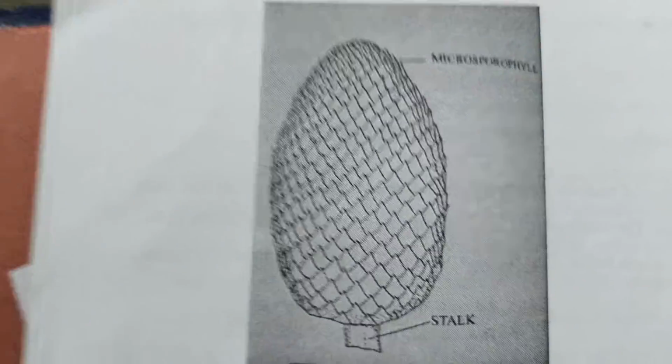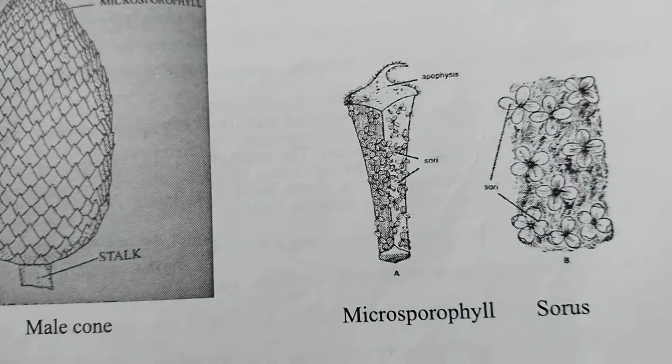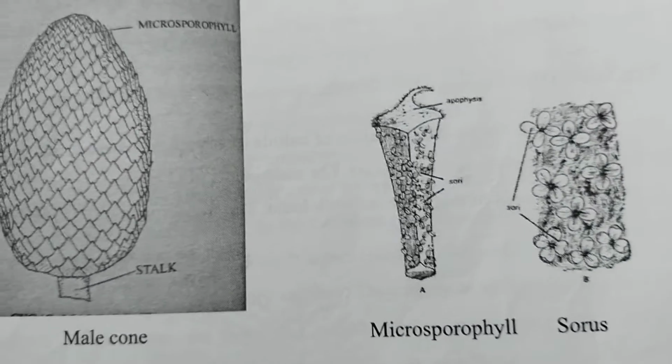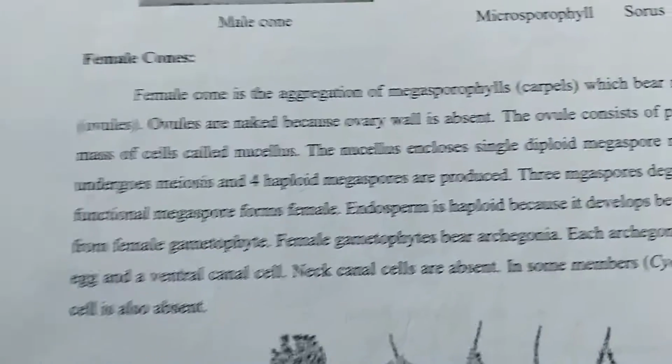The next one, this is a male cone. You can clearly observe this. These are microsporophylls. We can see microspores from the male cones or microsporangia. This is a sorus.